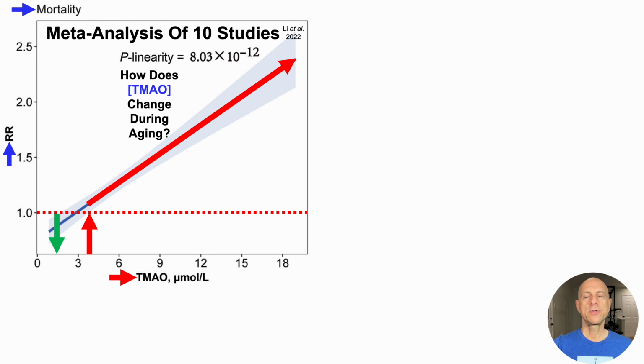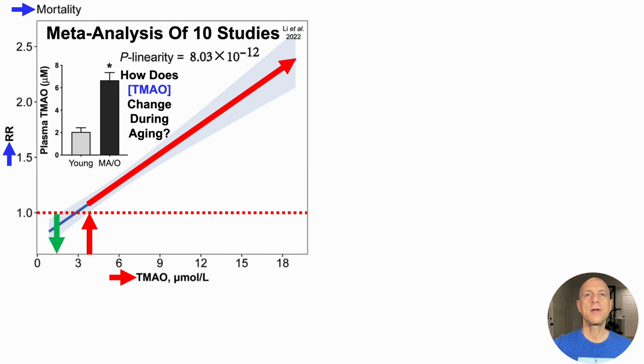But this is just half of the equation for defining what may be optimal for plasma levels of TMAO. The other side of the equation is how does TMAO change during aging, which is what we'll see here. With plasma levels of TMAO in young, middle-aged, and older, MA/O, groups. For the young subjects, they were 20 to 27 years old, and for the middle-aged to older, they were 50 to 79 years old. So first, we can see that 2 micromolar value pops up again as the average value found in youth, which then approximately tripled in the middle-aged and older group.